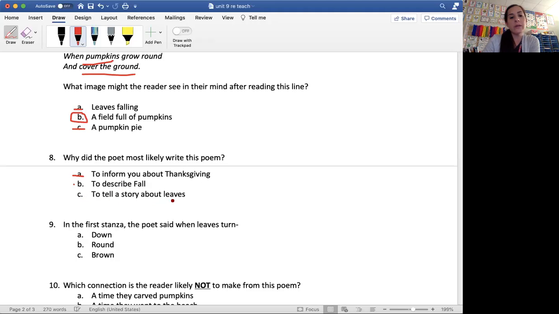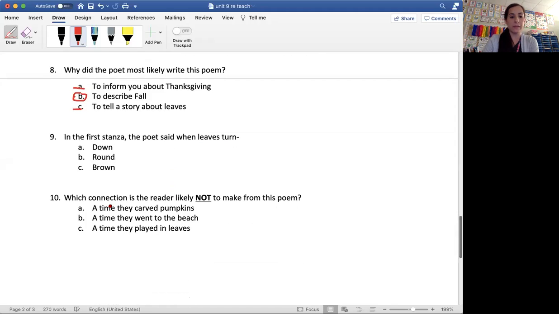To tell a story about leaves. Did they really tell you an entertaining story about leaves? They talked about leaves, but it wasn't really telling a story, was it? No. What is the correct answer? B. They were describing fall to us with all of those words and those describing words. Very good. 2 more questions.